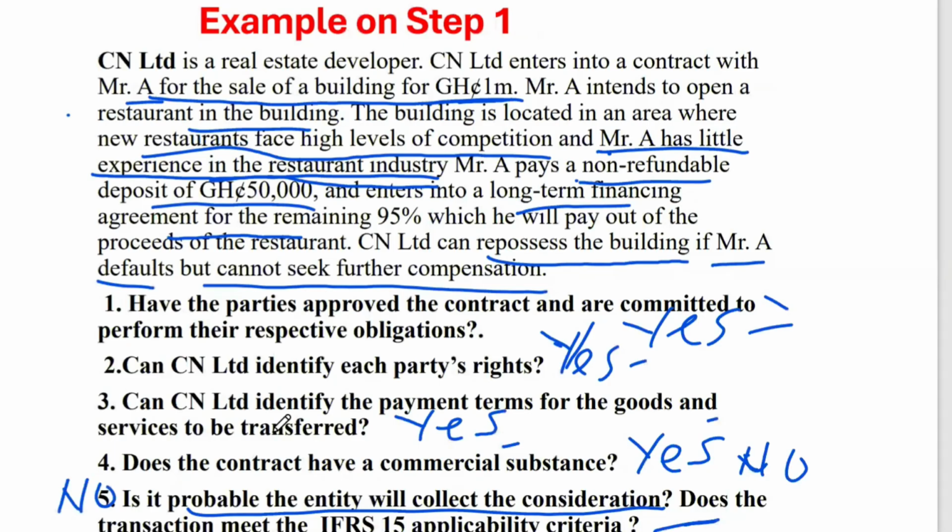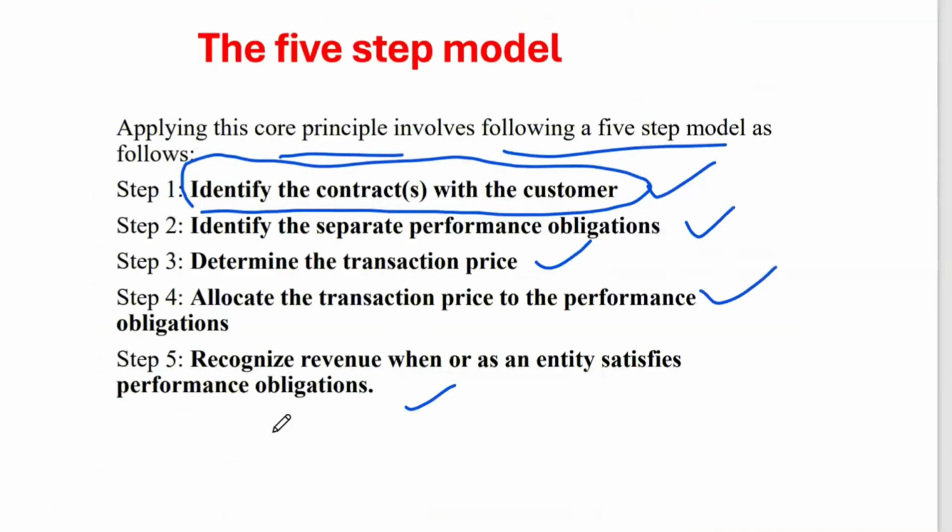So we are going to continue in part 2. In part 2, we are going to look at the remaining steps. We look at step 2. Step 2, identify the separate performance obligations and its conditions, right? And we'll also look at some examples on it. So I'll see you in part 2 of IFRS 15, revenue from contract with customers.